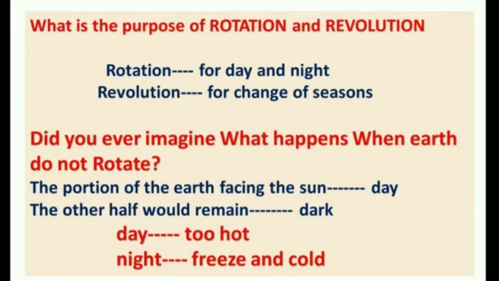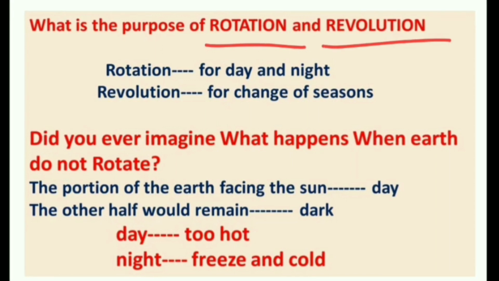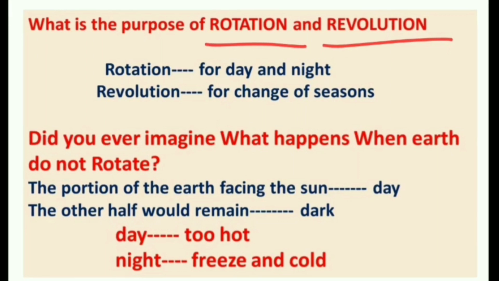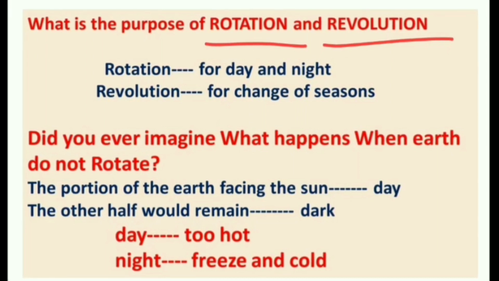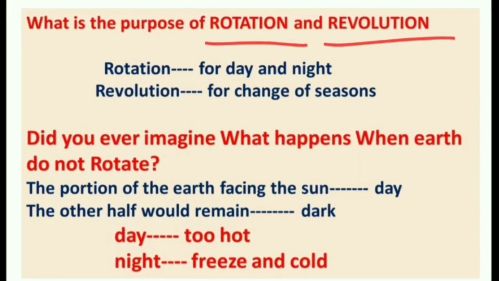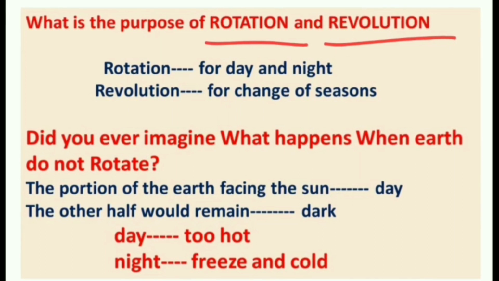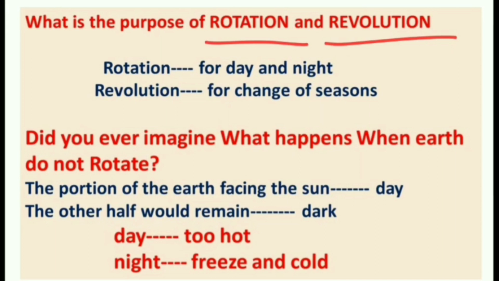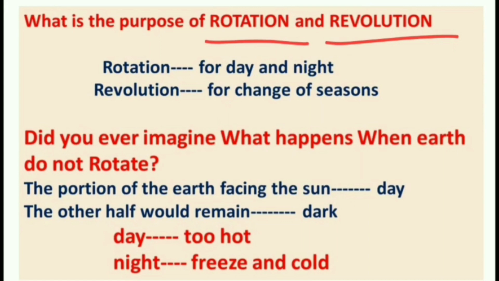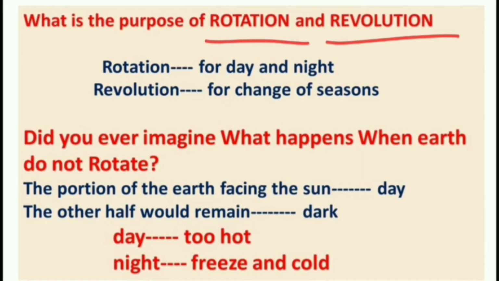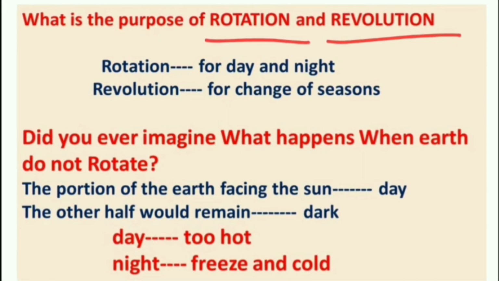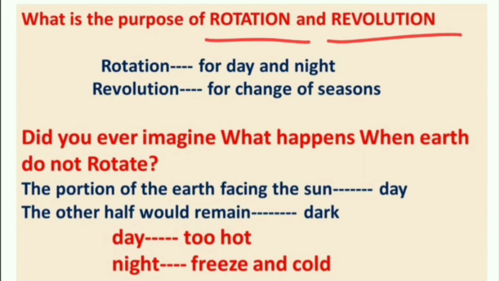We all know about the two terms rotation and revolution. But did you ever imagine what happens when earth does not rotate? And what is the purpose of rotation and revolution? So we can see rotation is responsible for the change of day and night, and revolution is responsible for the change of seasons. So here we can say the portion of the earth facing towards the sun experiences daylight continuously. Here the weather is too hot, and the other half would remain in dark, and here the weather would be freezing cold all the time.